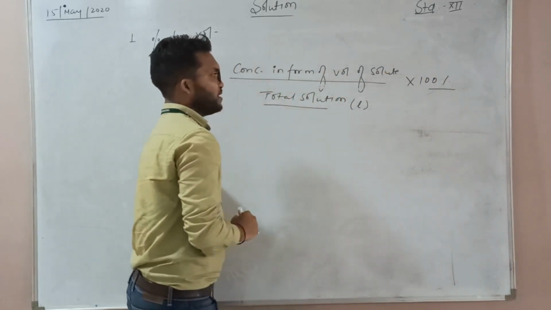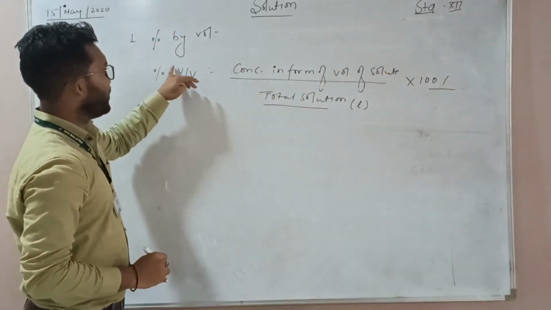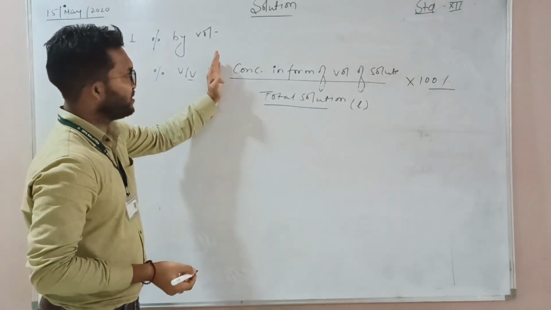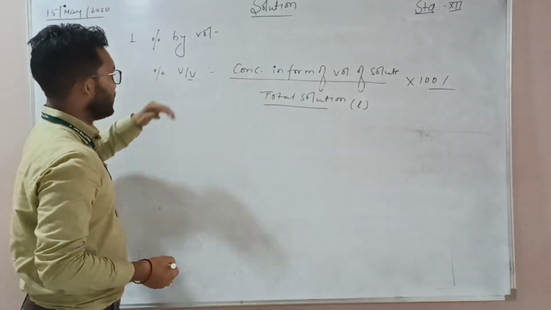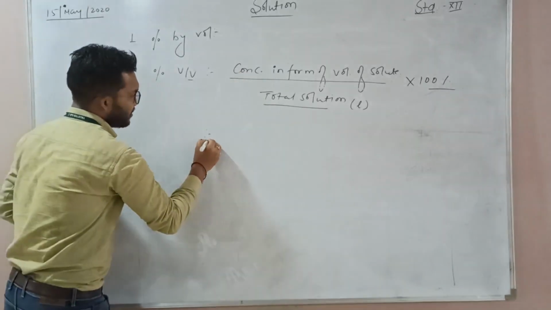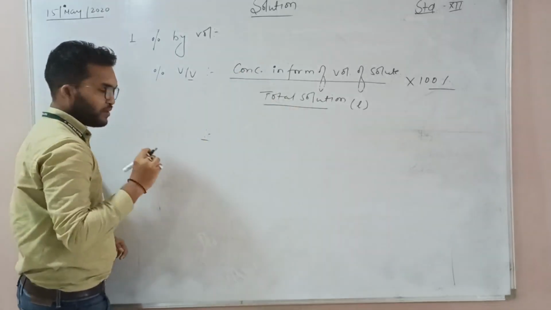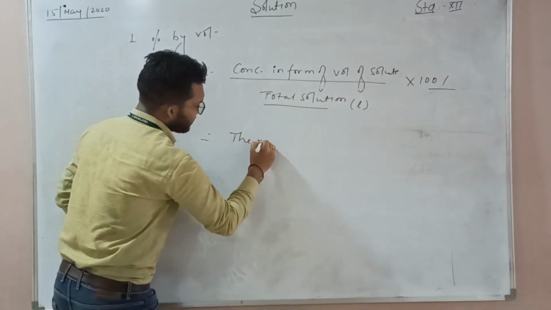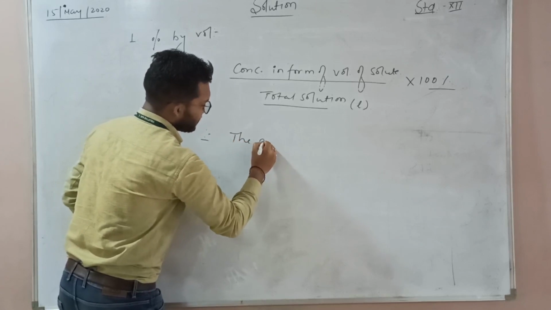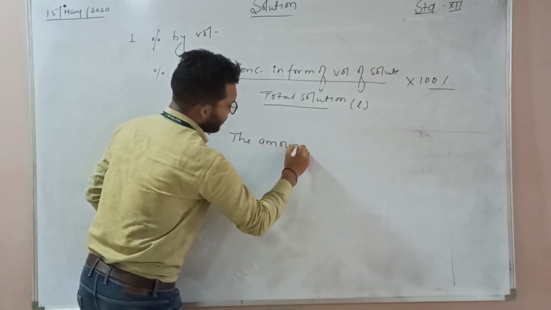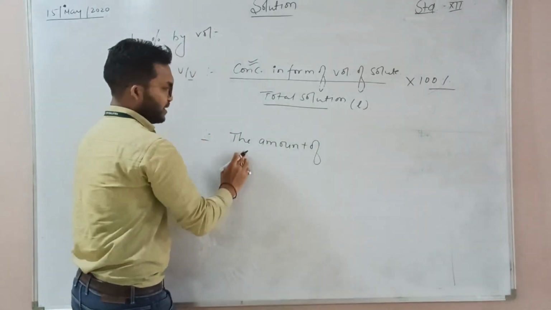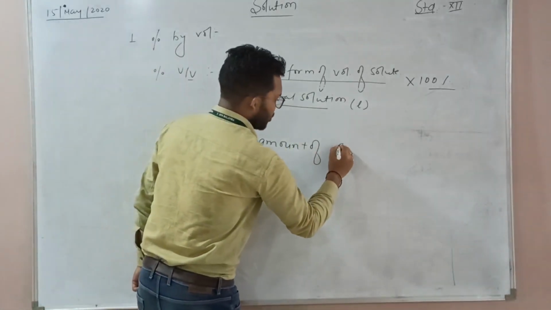Clear? This is the way to represent V by V percent in formula form. Now with the help of this we define this term. So what is the meaning? The concentration always says the amount of solute